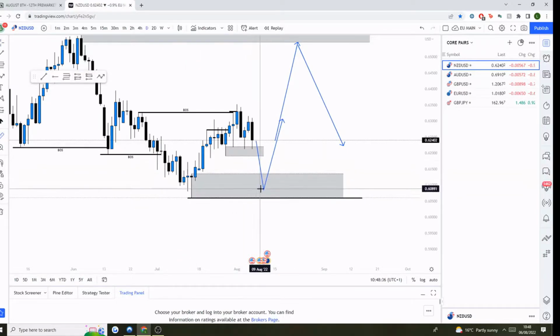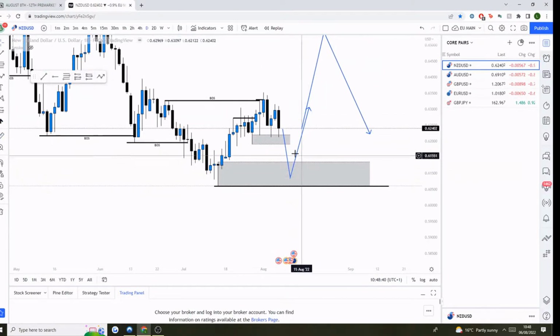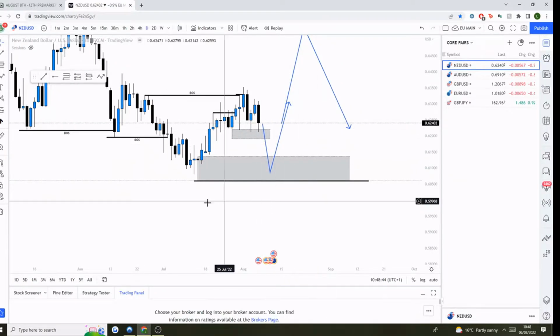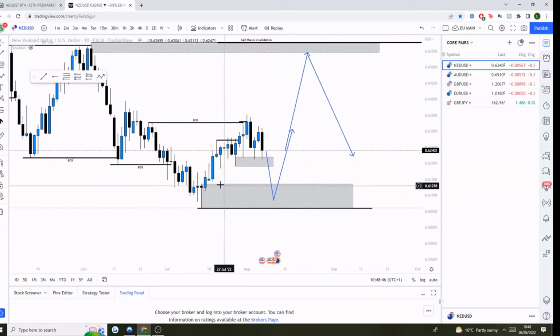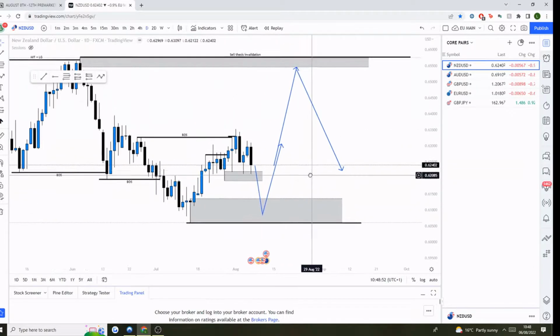So what I'd essentially forecast is if we can get back down here, I think it's fine to look for buys out of here following the bullish thesis, but I wouldn't be surprised if we do fail to follow through and we do actually see that bearish thesis playing out. So I think this is a key area to be aware of in terms of looking for buys, and then we can also expect a reaction.